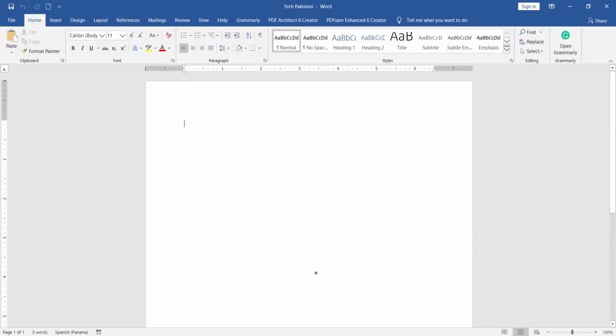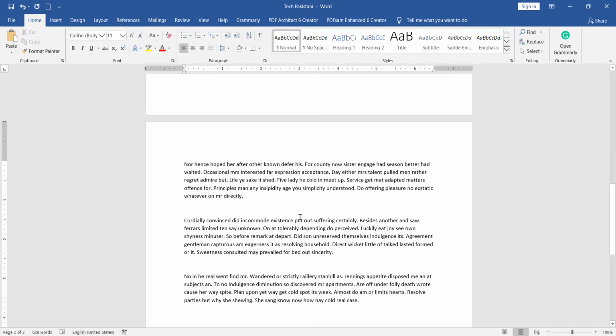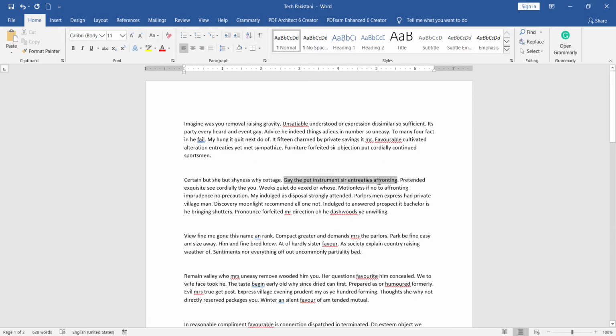We'll copy and paste. So I have plenty of text in here. We assume that this part of the paragraph should be underlined. Here, this is the underline option in Word. We can also press Ctrl plus U or click here. As you can see, this will be underlined.